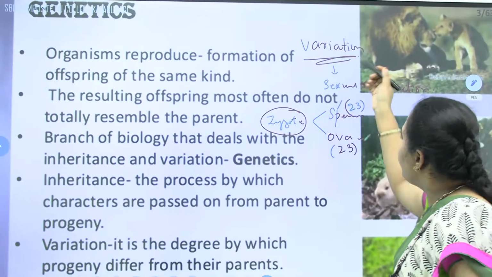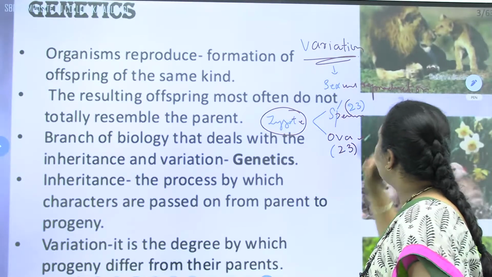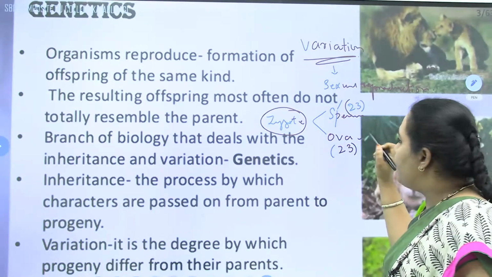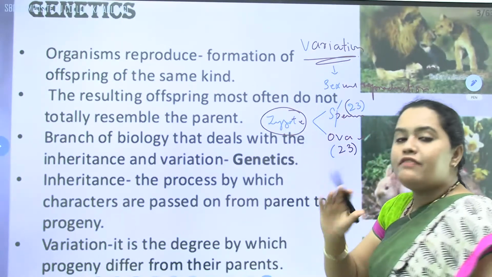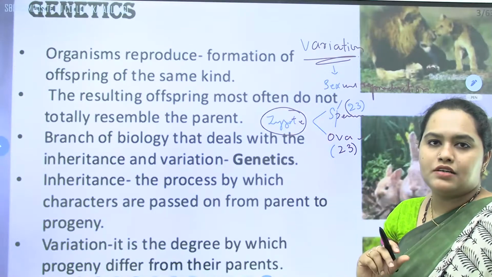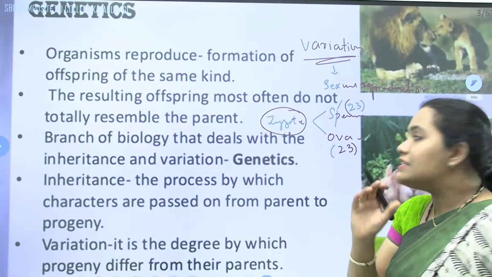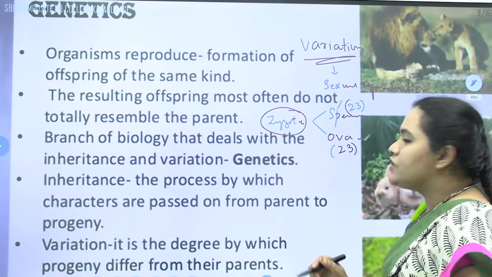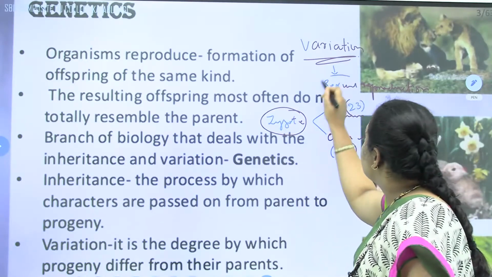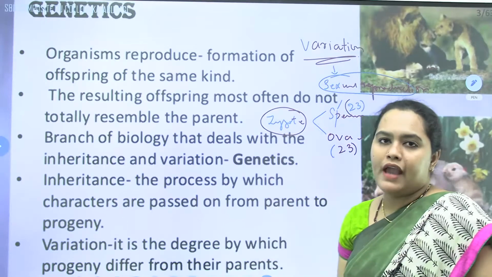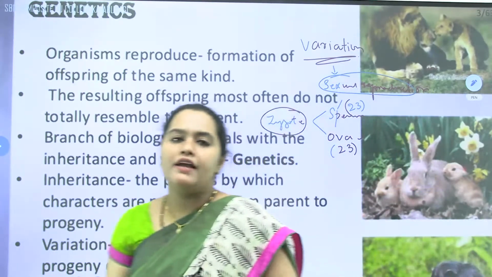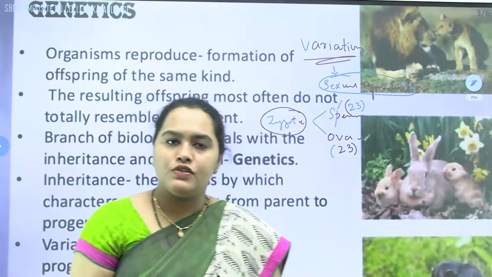Got it? Why variations are there: half the set comes from the father and half from the mother, and there will be a difference in the set of chromosomes. That is why the variation will be there. Variations are there generally in sexually reproducing organisms, whereas in asexual reproducing organisms there won't be any variation.